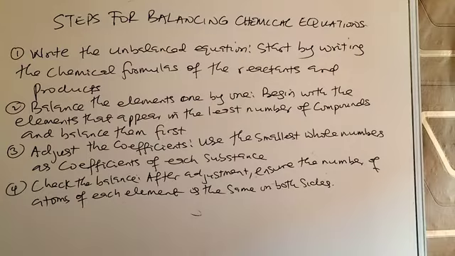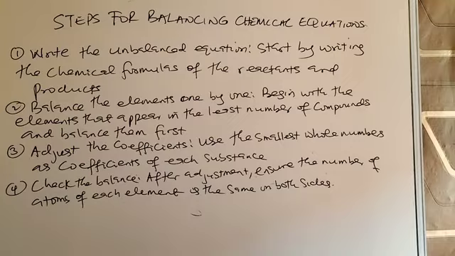Begin with the element that appears in the least number of compounds and balance them first. Number 3, adjust the coefficients. Use the smallest whole number as coefficients of each substance. Number 4, check the balance. After adjustment, ensure the number of atoms of each element is the same on both sides.